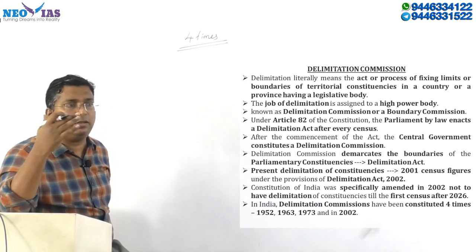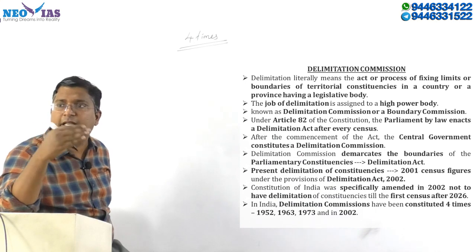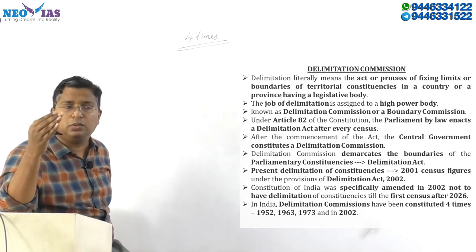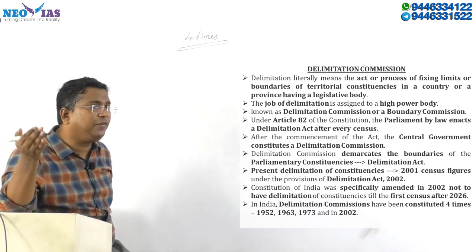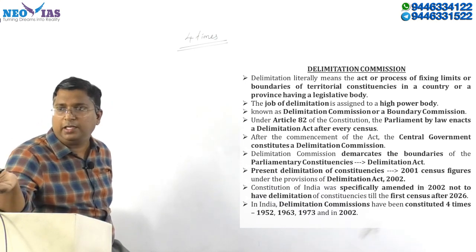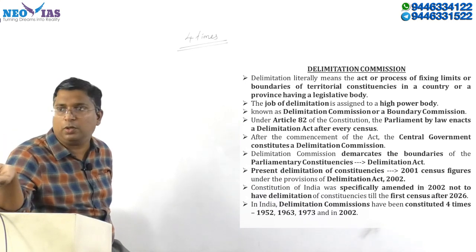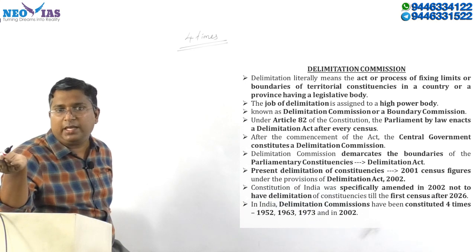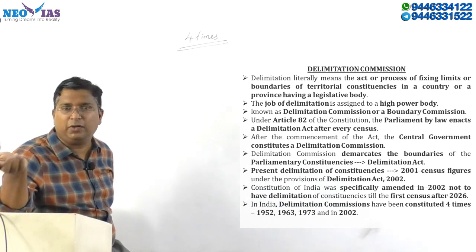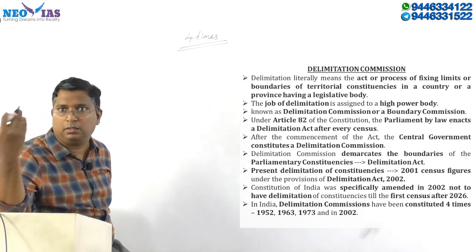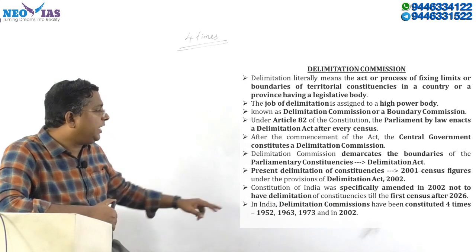But naturally, the way the government is doing the census, it is every 10 years on a regular basis. So it will be the 2031 census, and we can expect delimitation after that census only. The Parliament will be enacting the next Delimitation Act in the year 32, or December 31, since it will take some time to get the accurate data. So note that down.